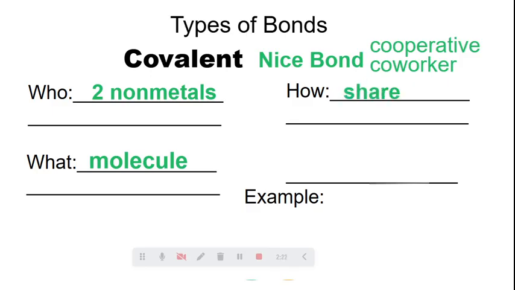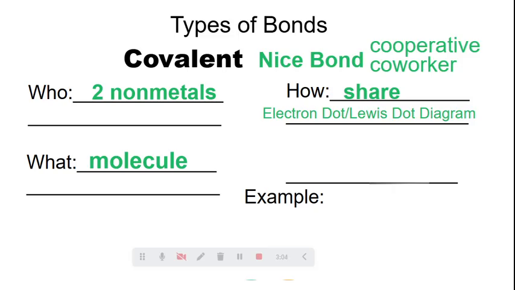Okay. Share, share, share. Now, in order to visualize how this looks, we do need to talk about the electron dot or Lewis dot diagram. I absolutely love teaching this because I find that it's pretty simple. An electron dot diagram is basically just a model or a way for you to see the valence electrons in an atom. So let's say that it is in group 1. Let's talk hydrogen. Well, hydrogen's in group 1, so how many dots would it have? 1. Very good. You guys got this. It's really that easy. So electron dot diagrams can help you predict how atoms might bond.